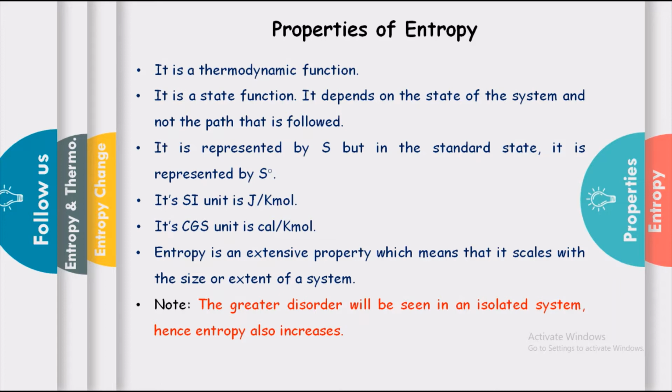From these two examples, it is clear that entropy increases with a decrease in regularity, and for that the entropy order is shown as gas having more entropy than liquid and solid.